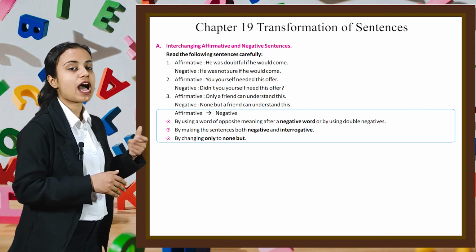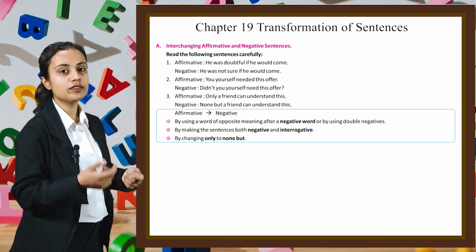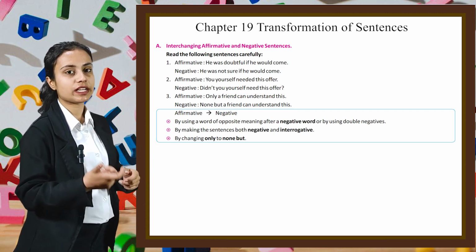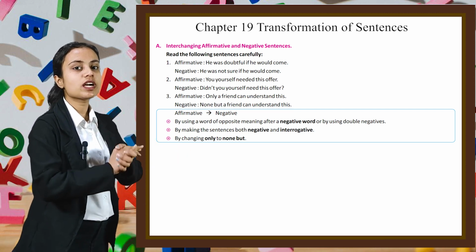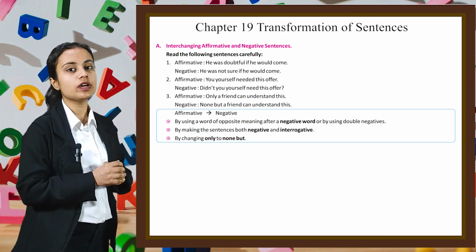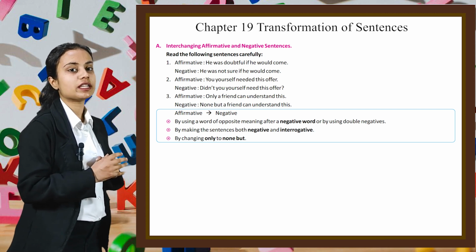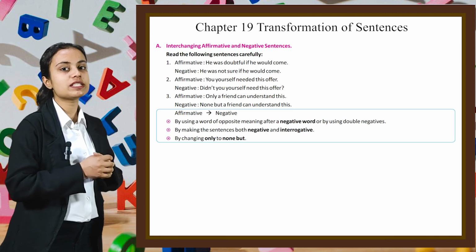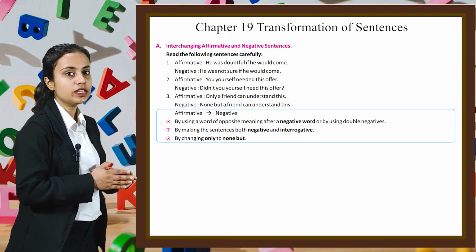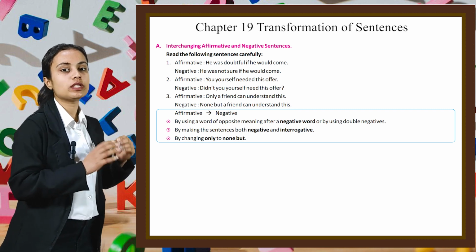So here we can change affirmative sentences to negative sentences. First, by using a word of opposite meaning after a negative word or by using double negatives. Second, by making the sentences both negative and interrogative. Third, by changing only to none but.